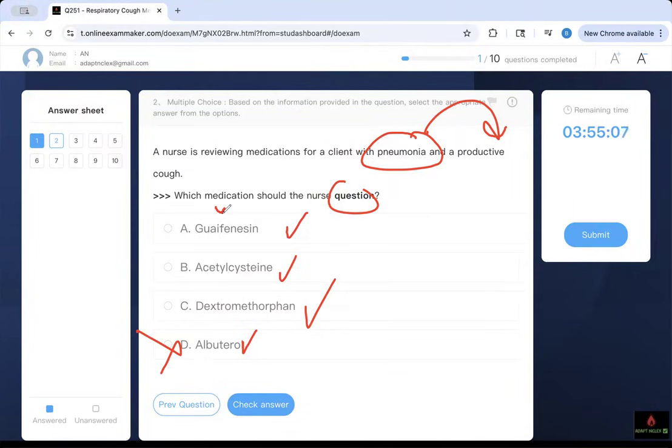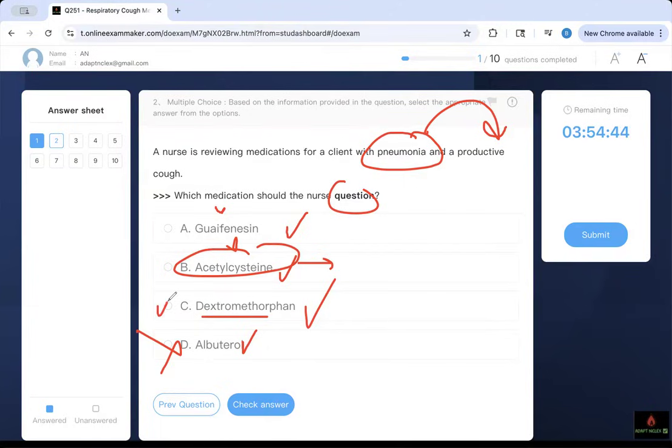Even if you don't know guaifenesin or acetylcysteine, at least you should remember acetylcysteine. We use it in cystic fibrosis to break down secretions. That's how you can put these together. Therefore, we're not going to question this one. We saw dextromethorphan is a cough suppressant. That's what we use in most cough medications to suppress the cough. Therefore, that's the right answer.